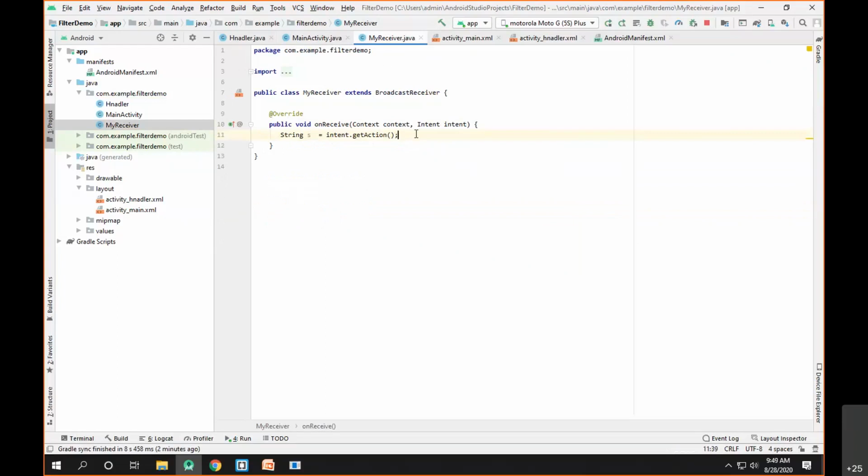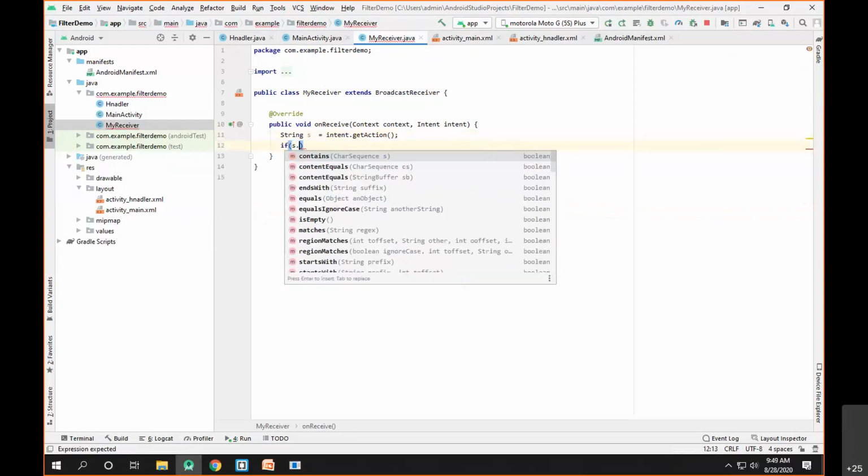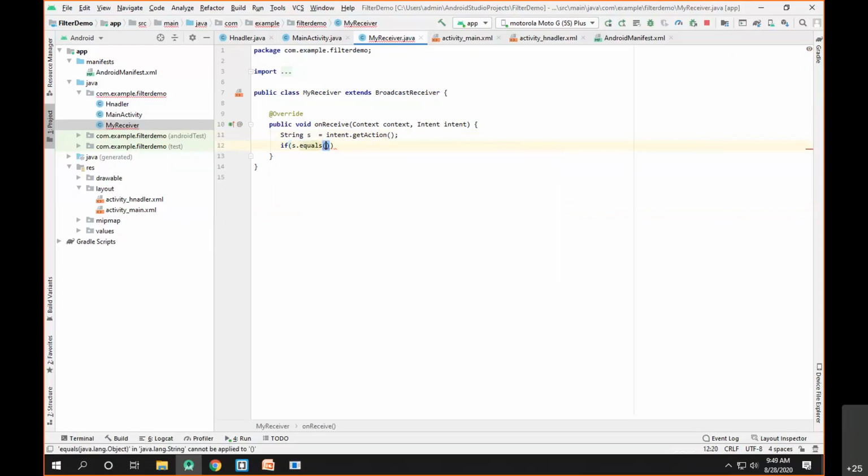Okay, so what I can do here is, if this particular s equals the broadcast message I sent with the action Ajay, so if the action name matches, I want to set the background color of my application to red. Okay, now how to set that?